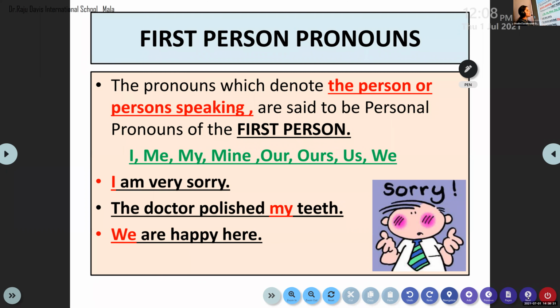Okay, so Advika for us, she is a third person. This is what we discussed in the last class. And also, these are the examples coming under the first person personal pronoun. You can use I, me, my, mine, ours, us, and we.